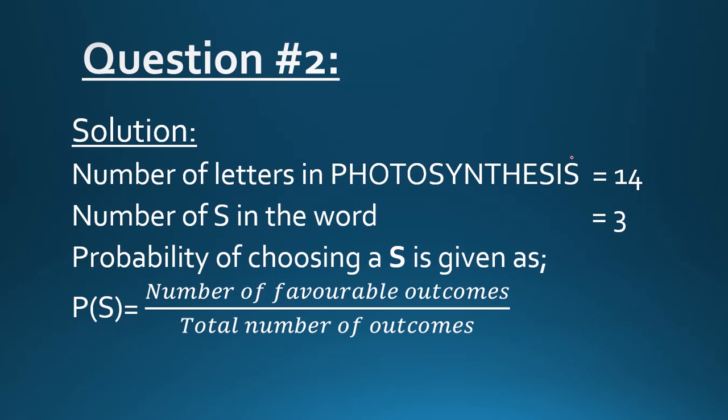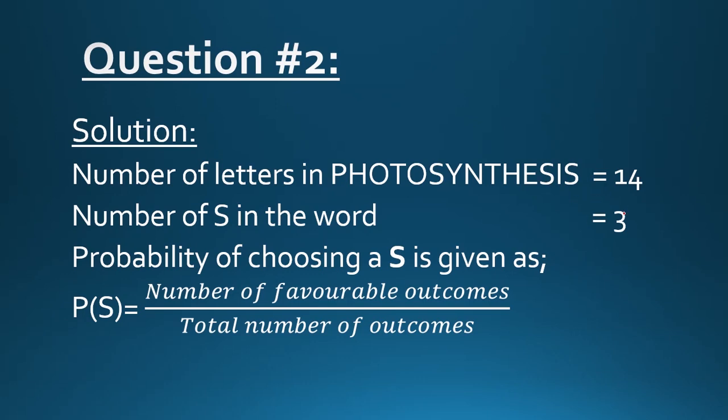You can count this. Number of S in the word. Why do you have to calculate the number of S in the word? Because you have to get the probability of choosing an S. If you had to get the probability of choosing any other letter, suppose O from the word photosynthesis, then you would select the number of O in the word. So it depends. We have to get the probability of choosing an S, so the number of S in the word is 3. You can count it: 1, 2 and 3.